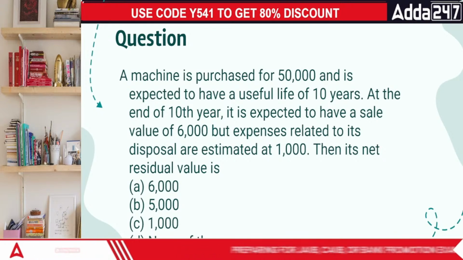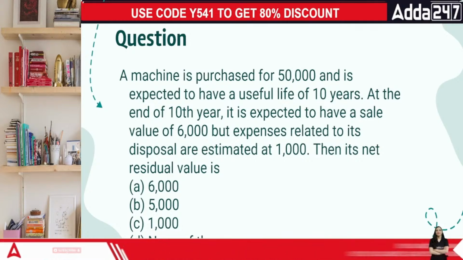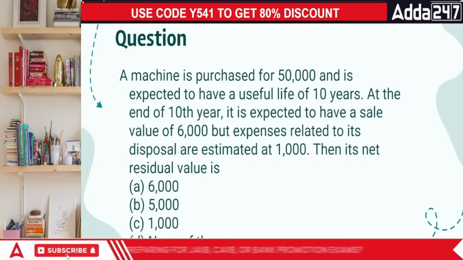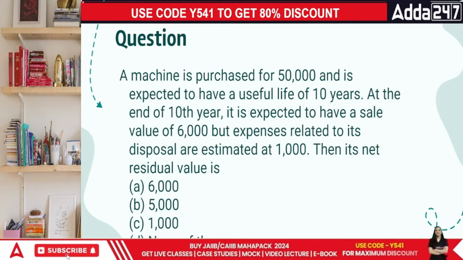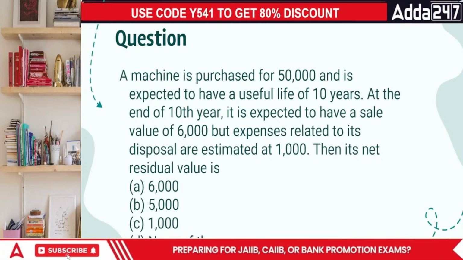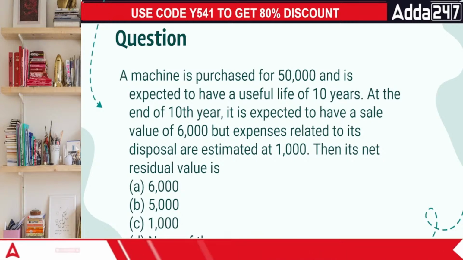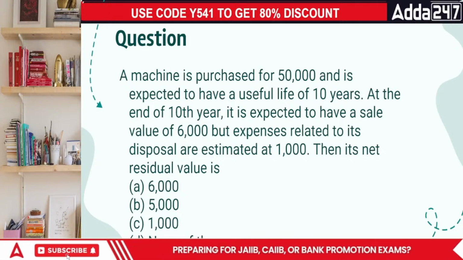Next point. This is a practical question, everyone. Machinery was purchased for 50,000 and its useful life is 10 years. At the end of 10th year, it is expected to have a particular sale of 6,000. Actually, I'm getting the money back. Now, but expenses related to its disposal are 1,000. Matlab, whenever I'm going to sell it, I have to do a little more efforts. Just selling it will not help me. So what can we do about it, everyone?